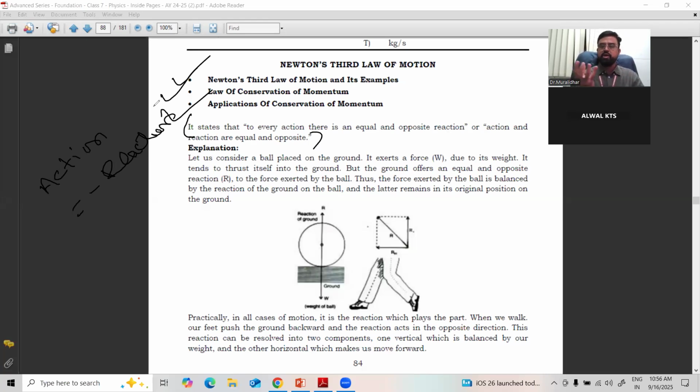For example, you take a rubber ball and hit it to the wall. That is the action we are giving. After hitting, the wall gives a reaction. So the ball bounces back. That is action and reaction.